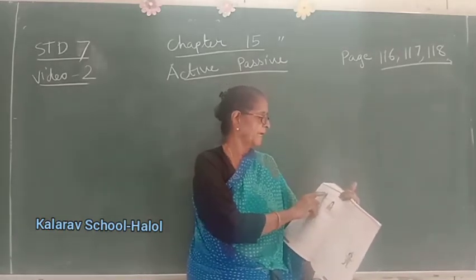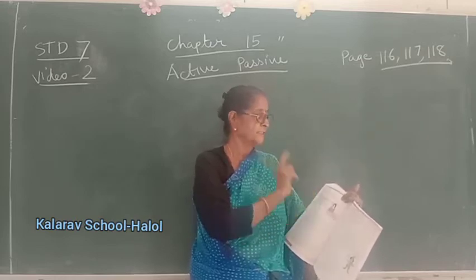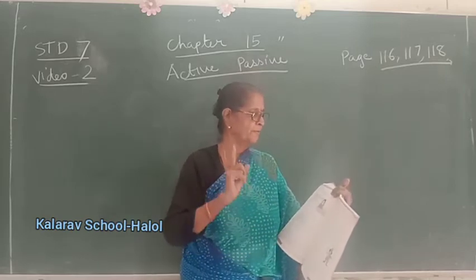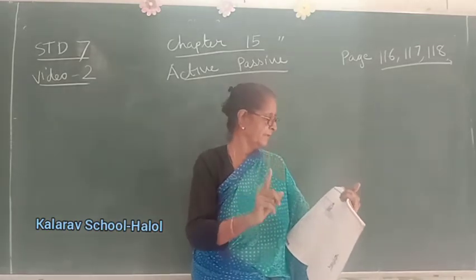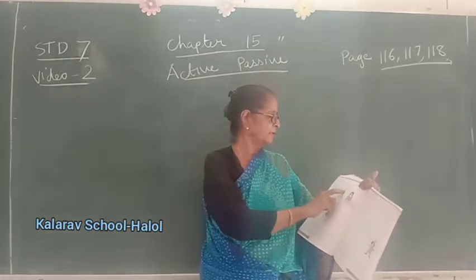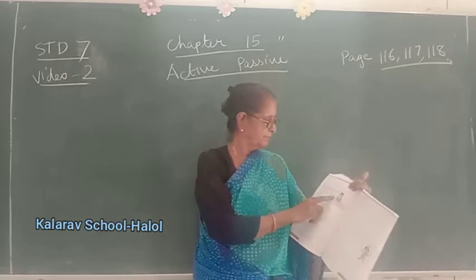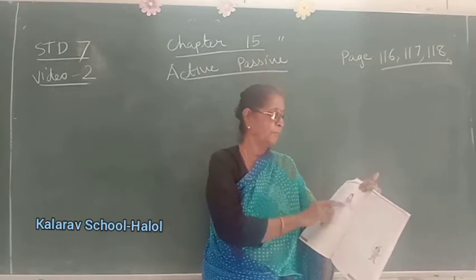Reading, plucking. Passive voice is: is, are, am plus being, plus the past participle form of the verb. Are being read, are being plucked. Okay, here also I have written all the answers for you. From active I have changed them to passive. You will have to learn them, children. All these definitions you should know.